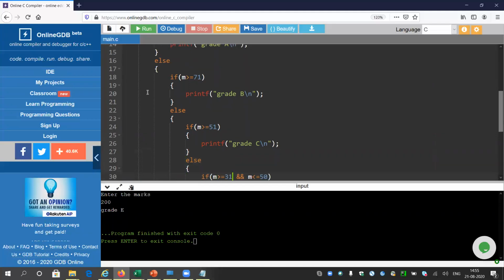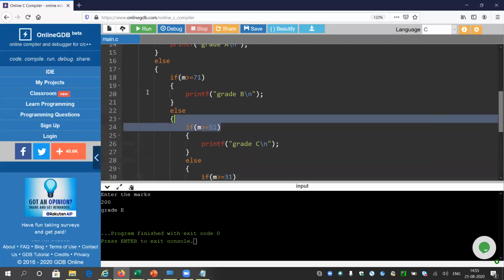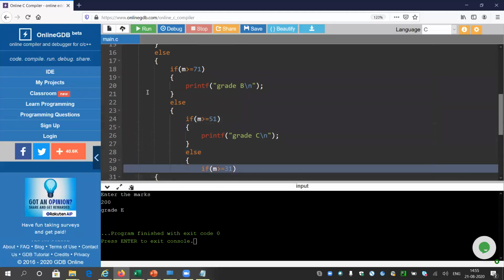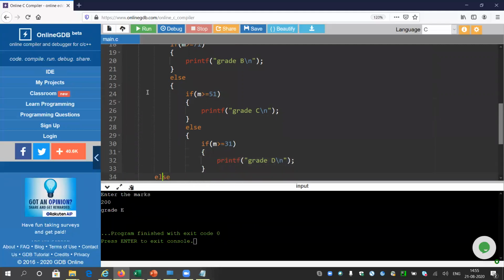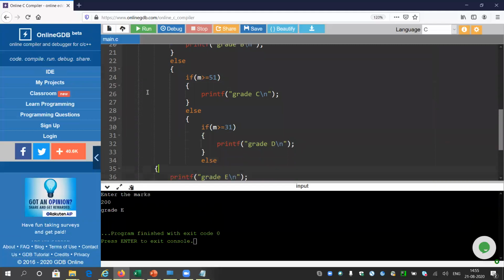Okay, so you do not need to give this lesser than 50, because again I'm repeating, m greater than or equal to 50, the answer is no. That's why it comes into this else block. And now we'll be only checking if the number is greater than 31 or not. So that will be enough. And at last, now this else statement will be correct because we have checked everything.